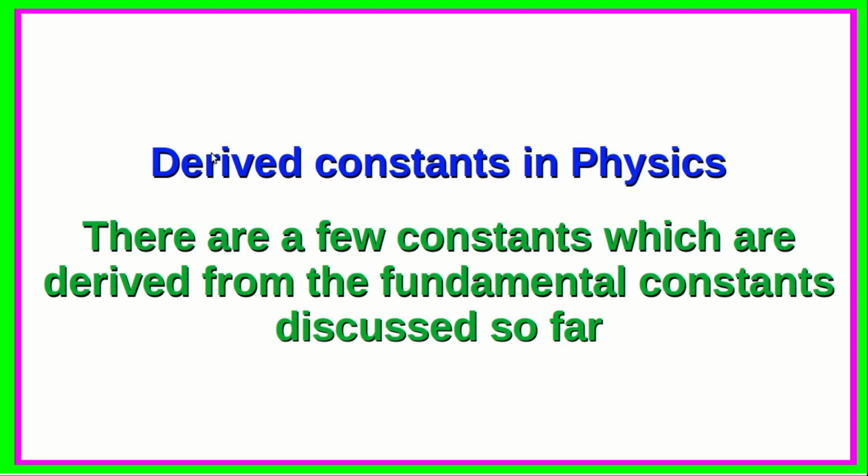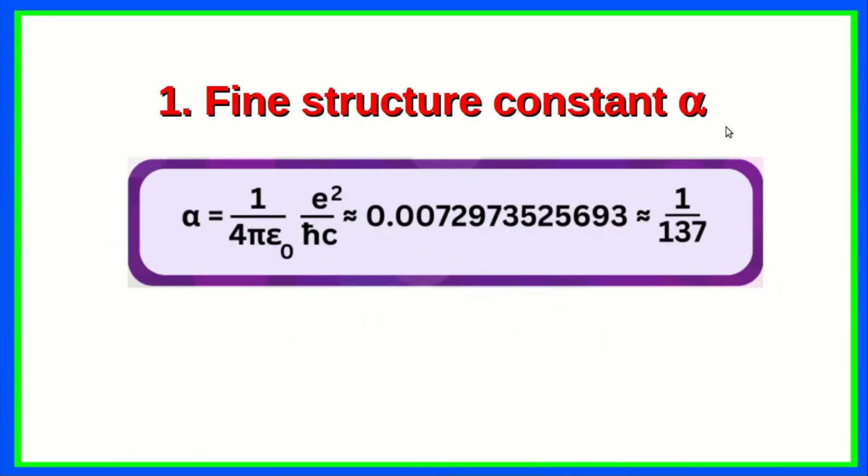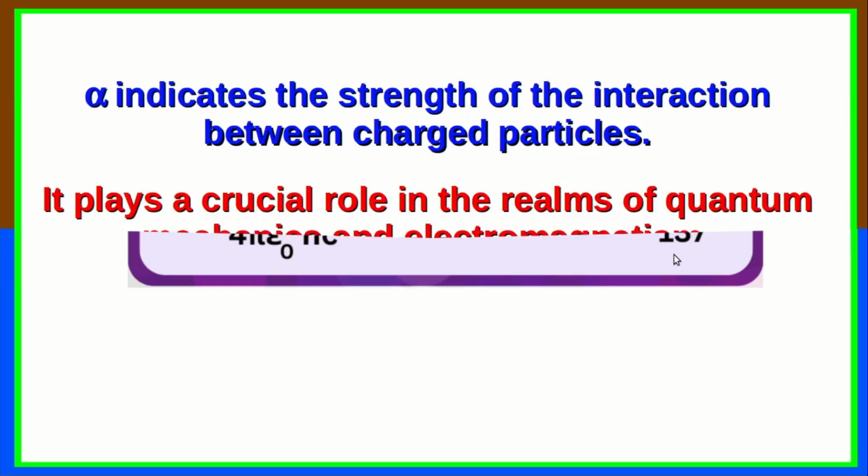Now, apart from the fundamental constants, there are several constants in physics which are derived from the fundamental constants discussed so far. I will just give 2 examples. The first one is the fine structure constant alpha, which is defined as 1 by 4 pi epsilon 0 e squared by h cross c, and the magnitude is 0.00729735256993, which can be approximated to 1 by 137. So in approximate calculations one can take 1 by 137.